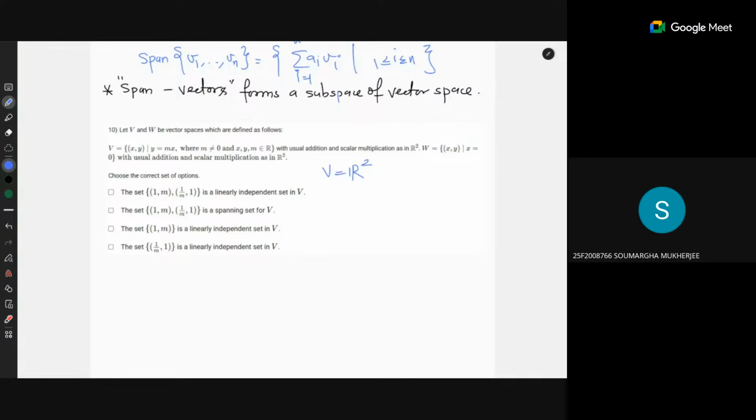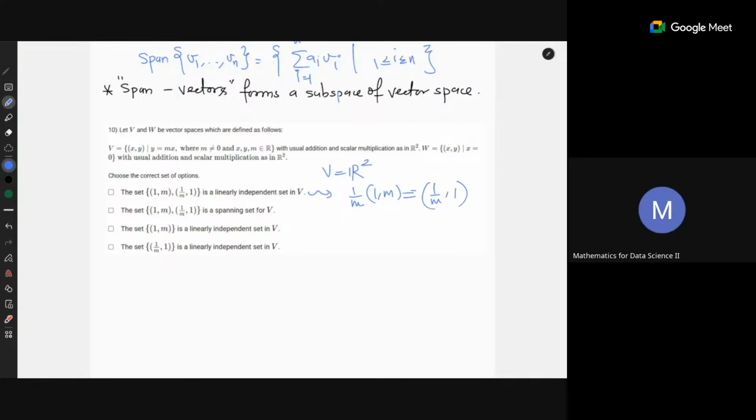They are dependent. Yes, you can just multiply by m, 1 by m in both. The determinant will be 0.